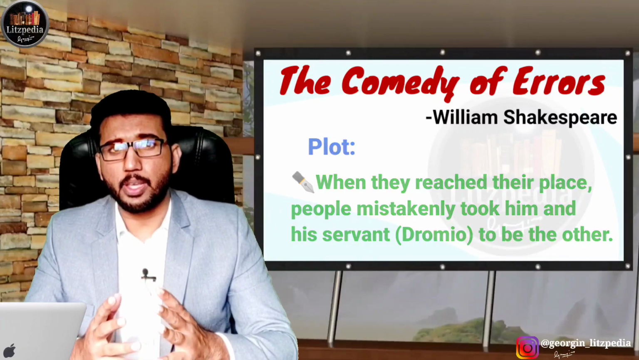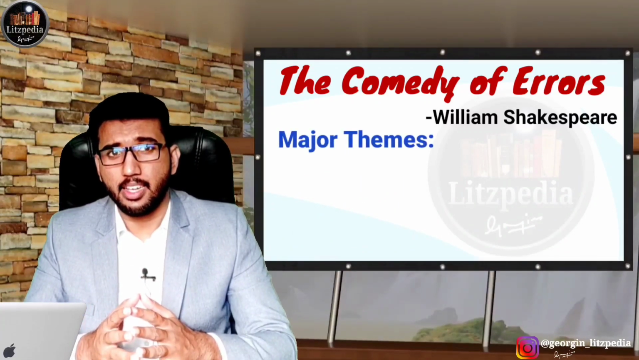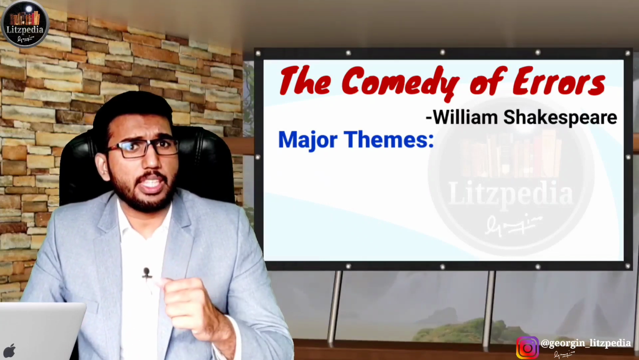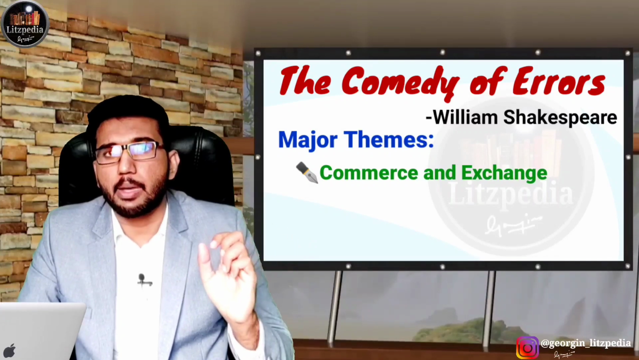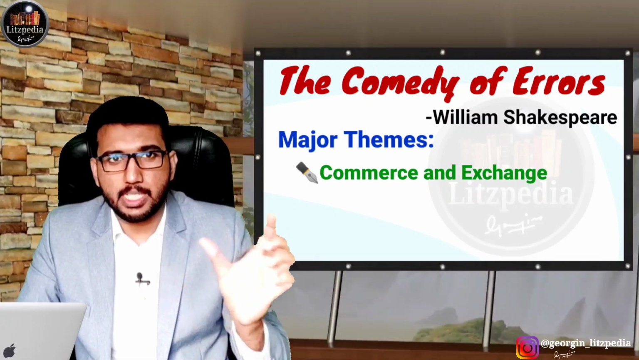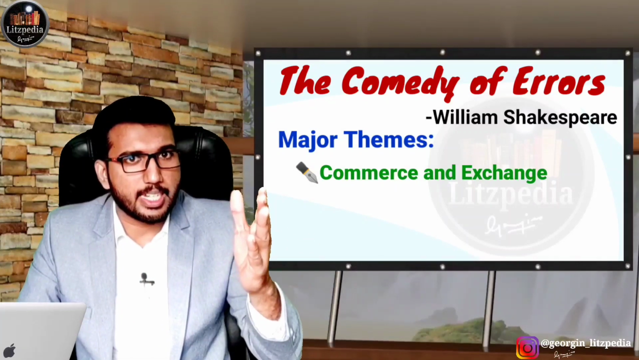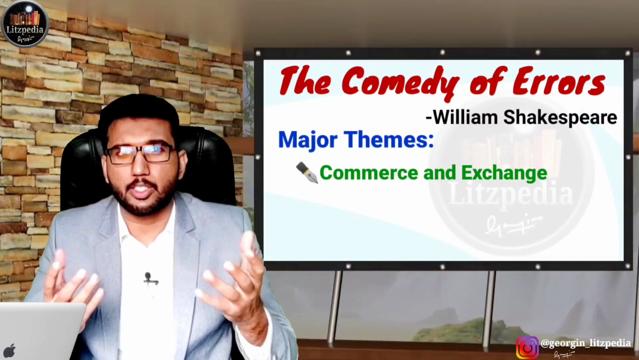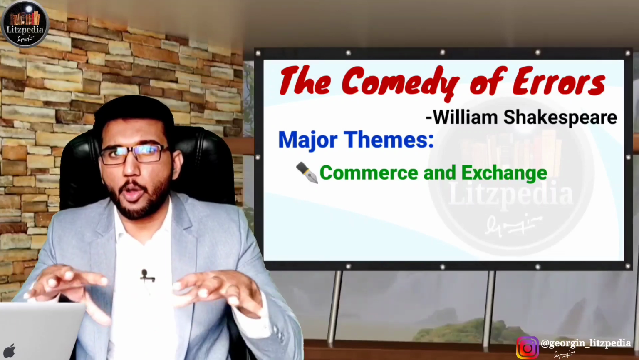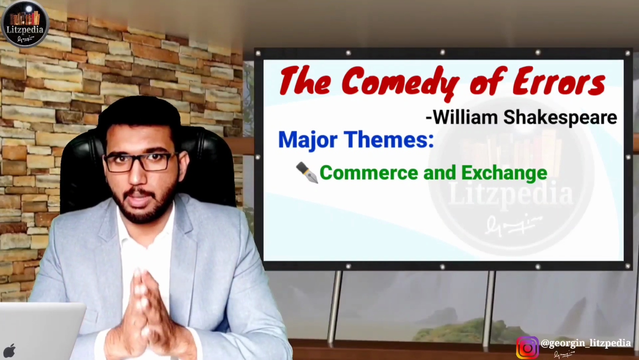So now we will talk about the major themes in the play. The first theme is commerce and exchange, which is an important theme in the play, because most of the people are merchants or businessmen. We can see at the beginning itself that Aegeon is a merchant who does business in gold, and that element of commerce and exchange is an important theme in the play.